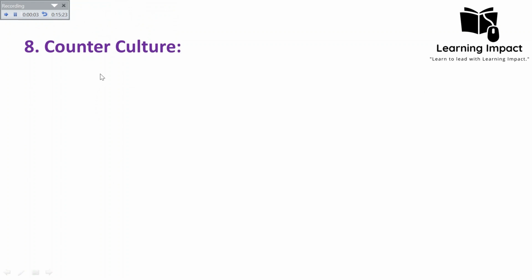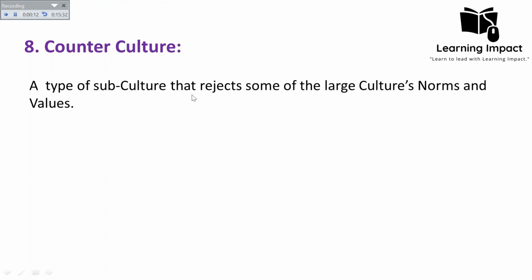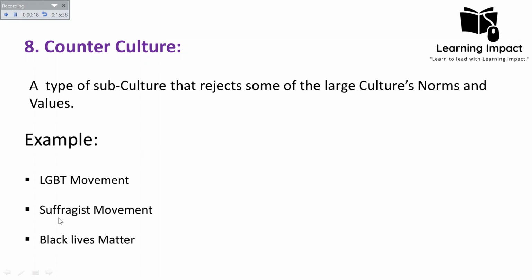If there is a subculture that exists within the mainstream culture, but that culture is in contrast to the mainstream practices, that will be called a counterculture. It is a type of subculture that rejects some of the large culture's norms and values. For example, the suffragist movement was a movement for the political rights of women. And also Black Lives Matter, which mostly resurfaced in American society because most black people don't have equal rights as white people have.